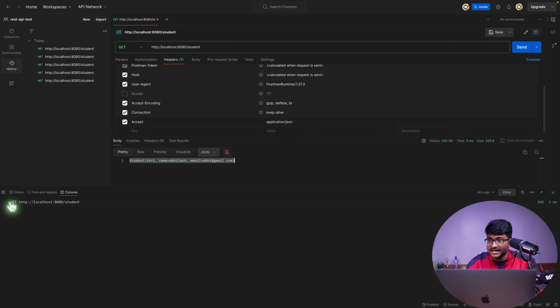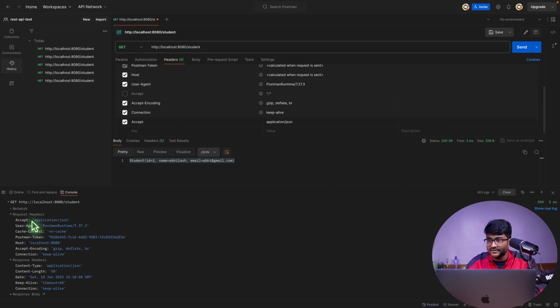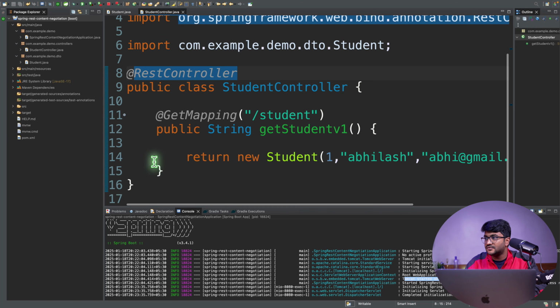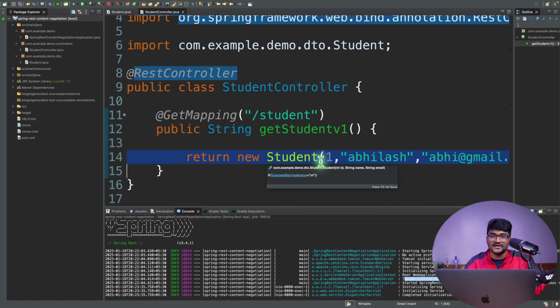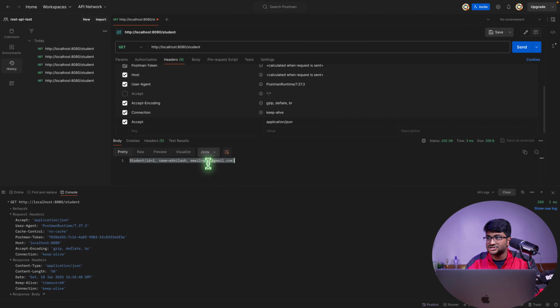But let's just analyze the request over here. In the request header, we specified that we want to accept the data in JSON format. In the response header, the content type says that it is JSON. So it's just saying, okay, I'm going to give you the data in JSON format, and it looks like this is just a JSON string here. And obviously here we are returning a string.